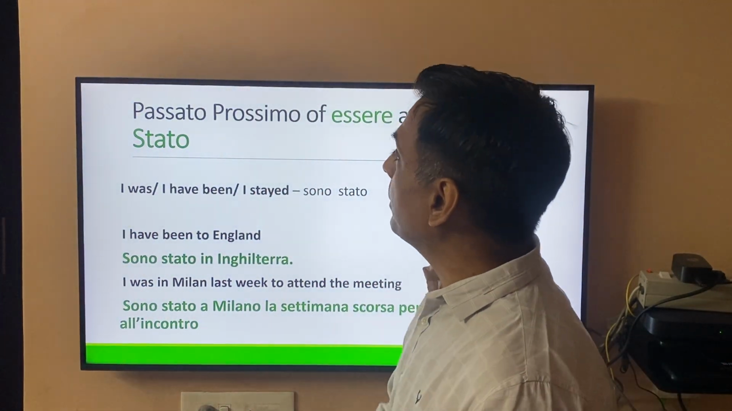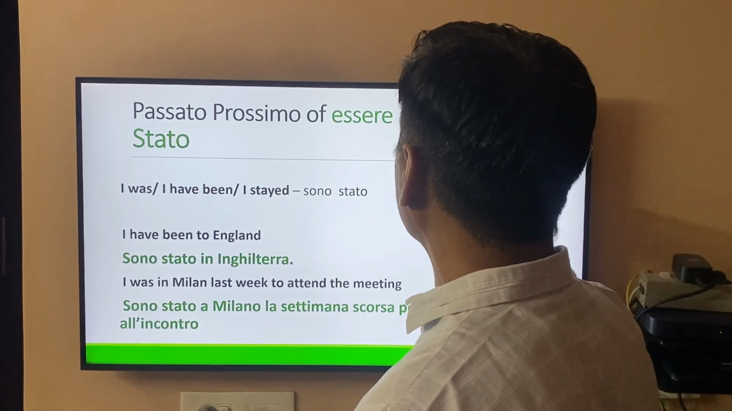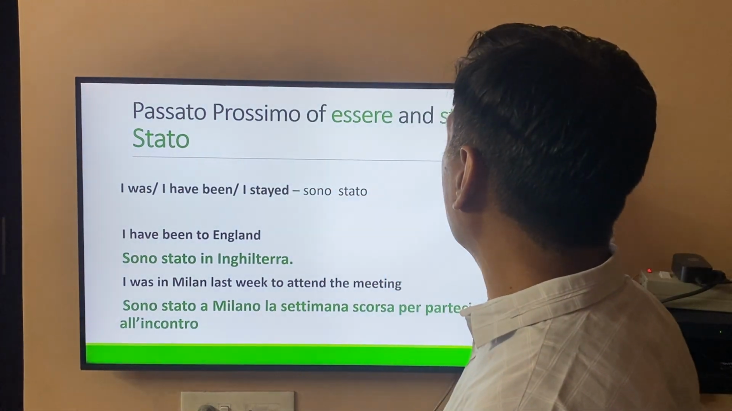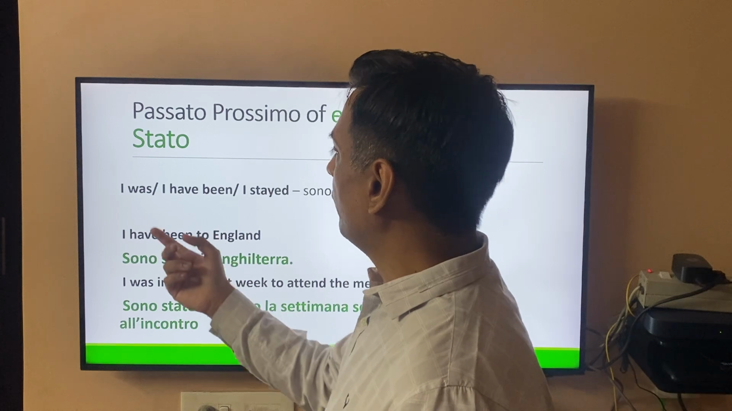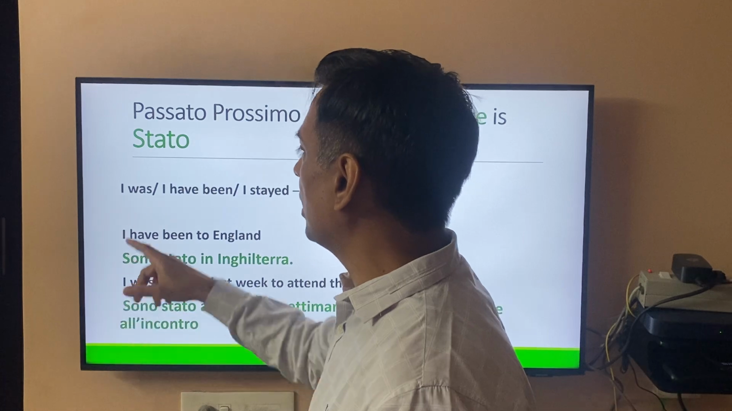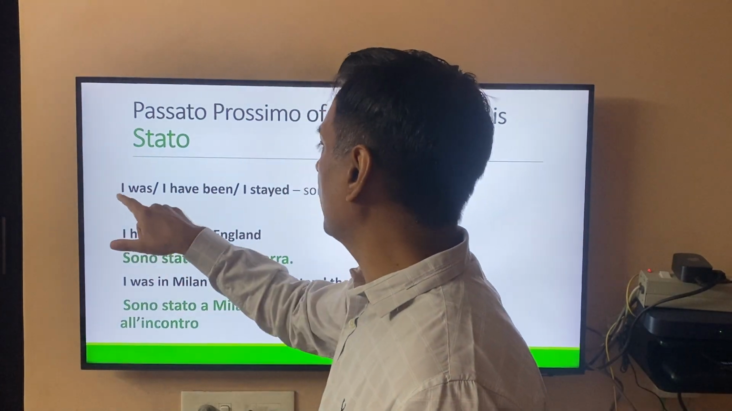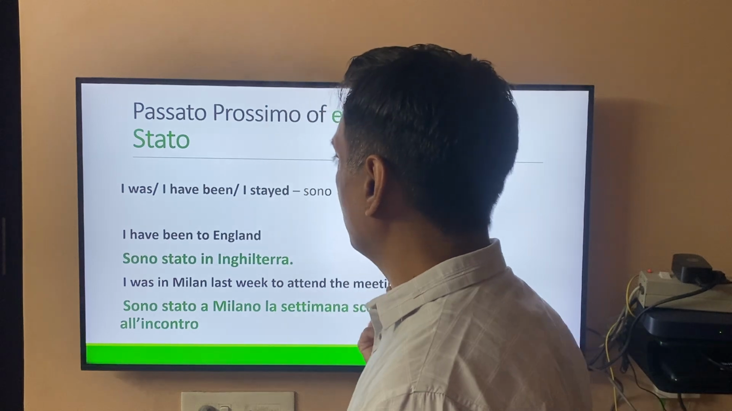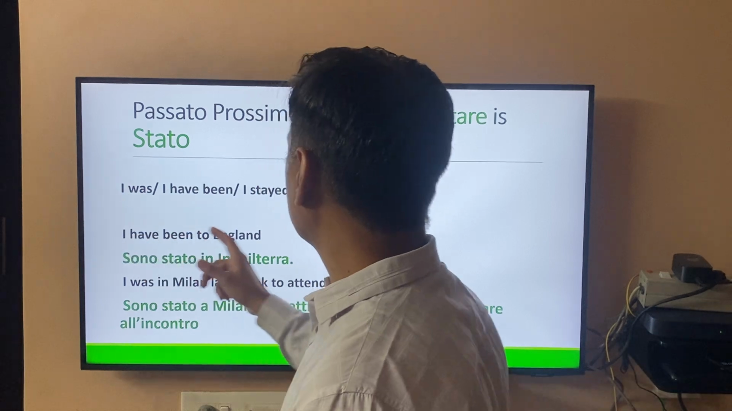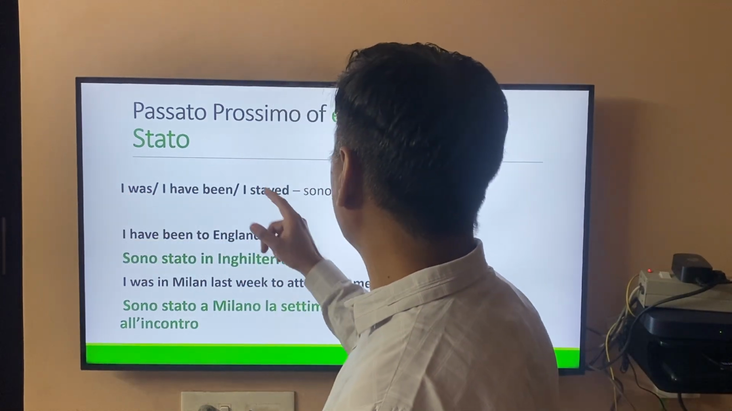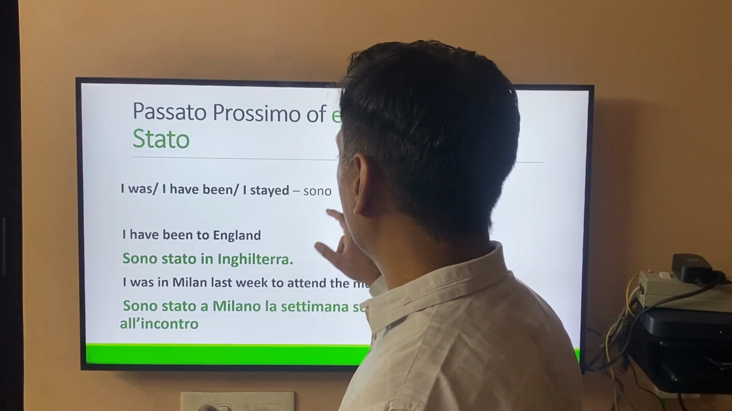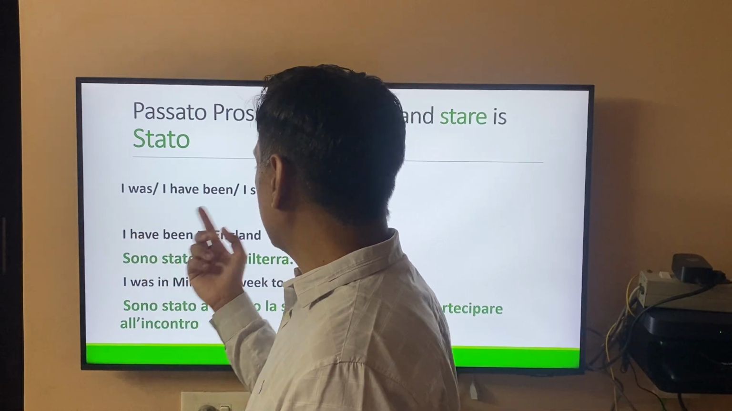Okay, and another passato prossimo of essere and stare is stato. So basically, the passato prossimo of essere and stare is the same, which is stato, which of course mentions your state and for example your position, like where you were. Let's take a few examples with subject as I was, I have been, I stayed. In all these cases, whether it's I was or I stayed, we will say sono stato. The stato will be used, and with that it will take essere. So let's take a few examples with this.